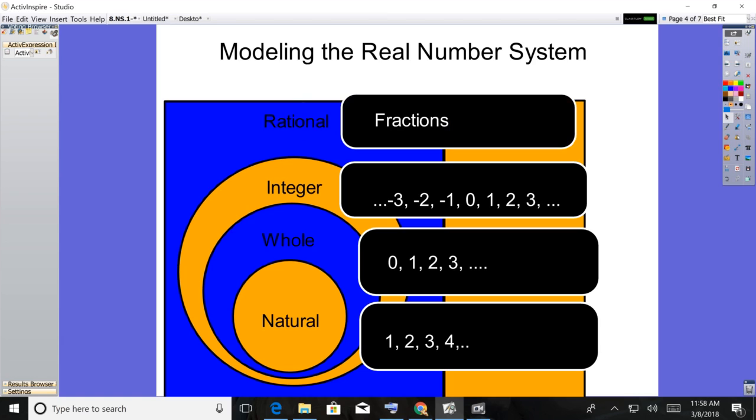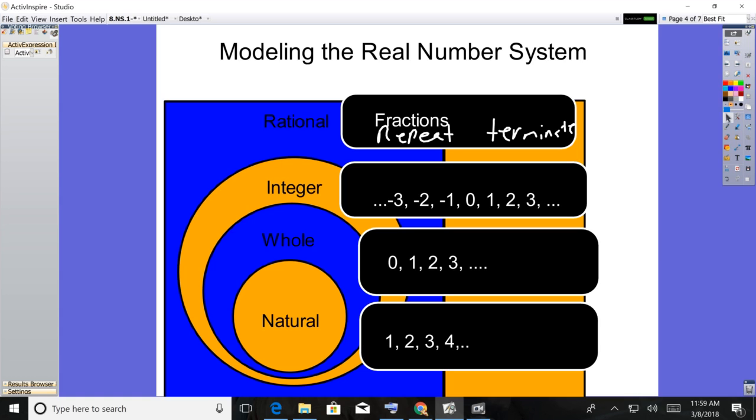When we hit rational numbers, that's where we start running into fractions. Okay? And then again, fractions, if you turn them into decimals, they will repeat or they will terminate. So rational numbers are fractions and decimals that terminate or repeat, in addition to the integer whole number.